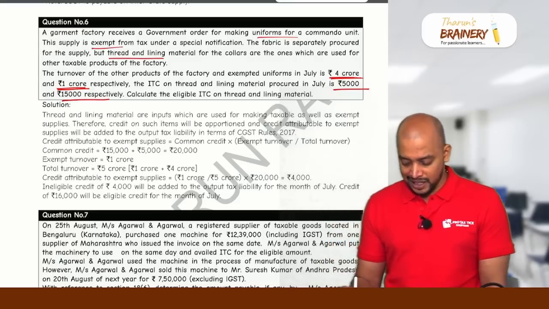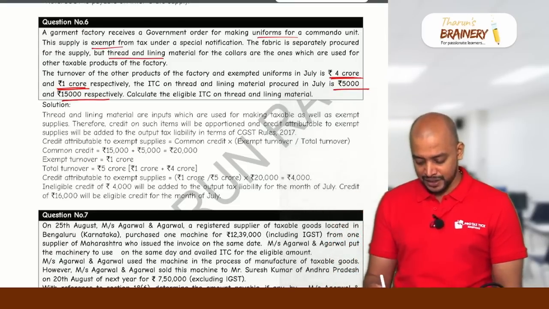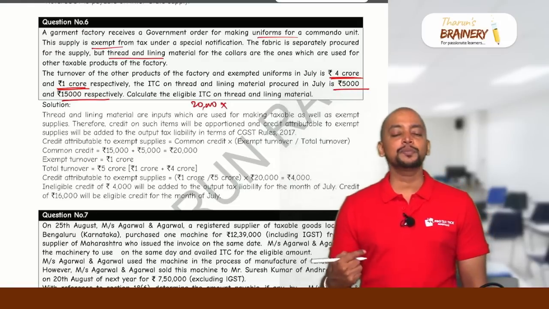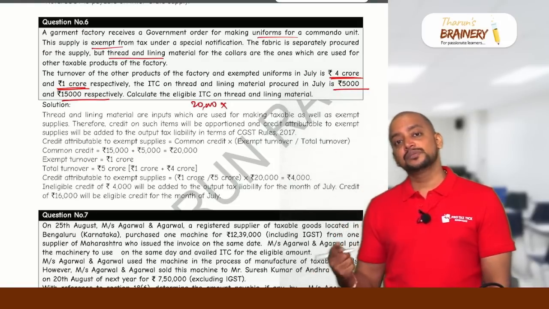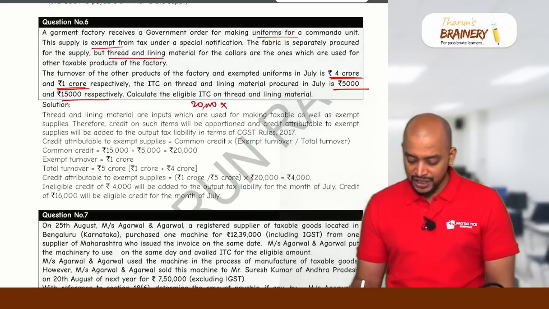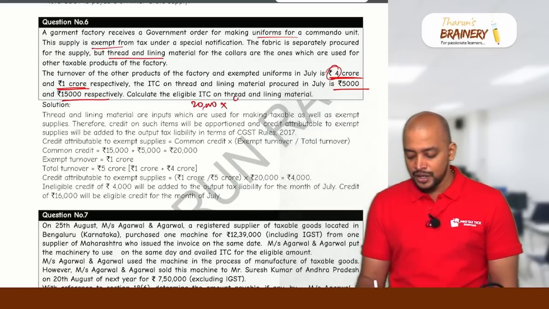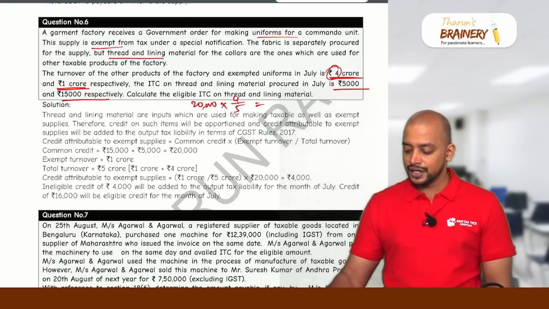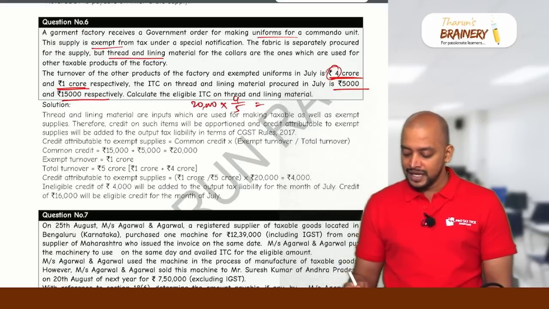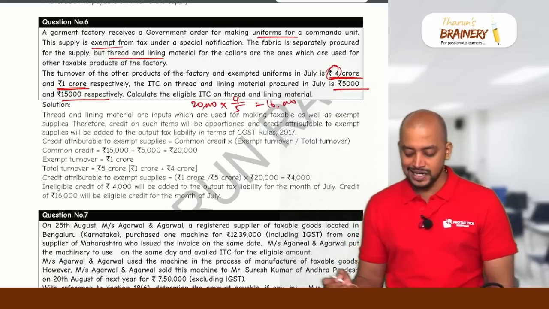So we have Section 17 subsection 2, which says that if the inward supplies are commonly used for making both taxable supplies and exempted supplies, the proportionate ITC with respect to taxable supply is available. So what is the total ITC? 5,000 plus 15,000, so that is 20,000 is the total ITC, into what by what? Proportion of taxable. What is the proportion of taxable? 4 crore is the taxable and 1 is exempted. So 4 divided by 5. So 20,000 into 4 divided by 5, that will be 16,000 is the ITC available.